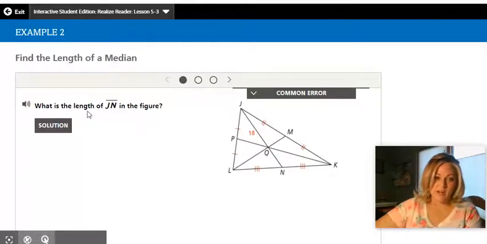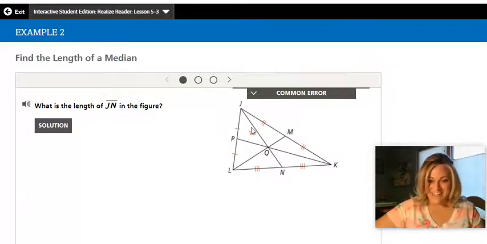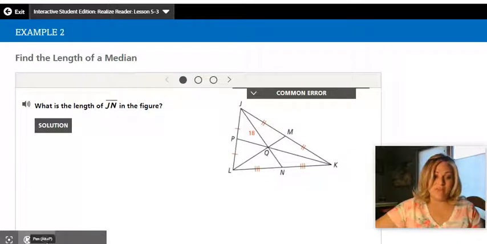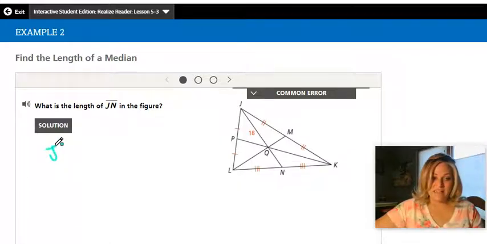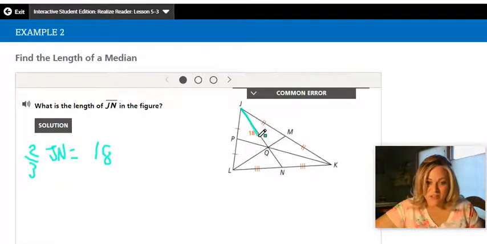All right, this problem says, what is the length of JN, this total? Now remember, this long side right here is 2/3 of the total. So if I wrote this out, JN, that total, if I take 2/3 of that total, so 2/3 of JN will be 18, because this distance, JQ, should be 2/3 of the total. So 2/3 of JN should be 18.